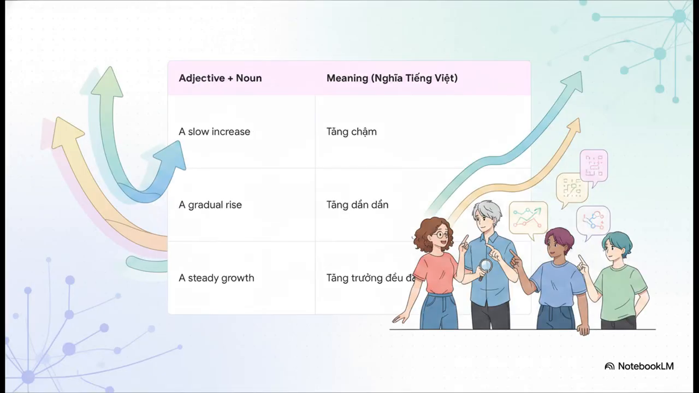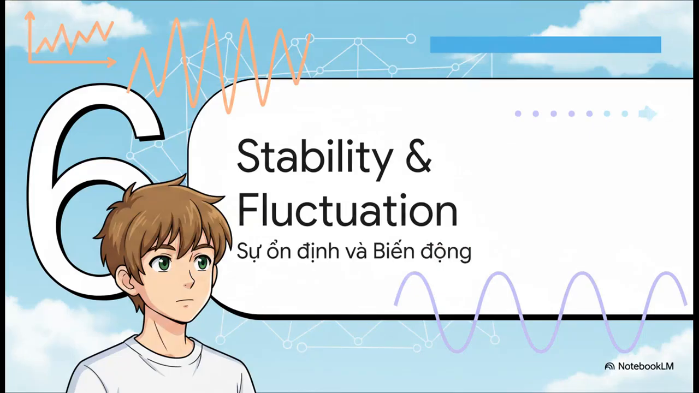And you guessed it, here are the adjective plus noun phrases to match. A slow increase, a gradual rise, and a steady growth. Once you get this pattern down, it becomes so much easier to build your vocabulary. So, we've covered up, down, fast, and slow. But what if the data doesn't do any of those things? That's where our last two concepts come in, stability and fluctuation, or sự ổn định và biến động.